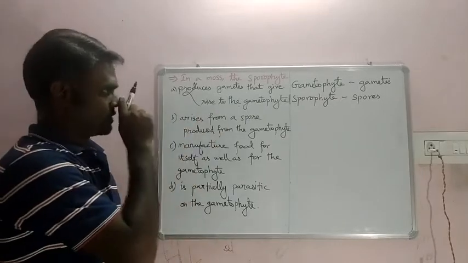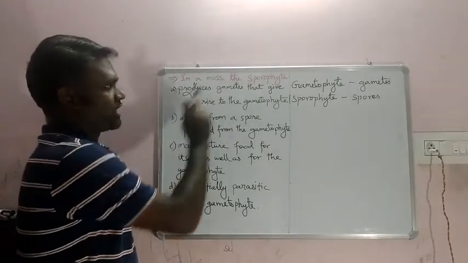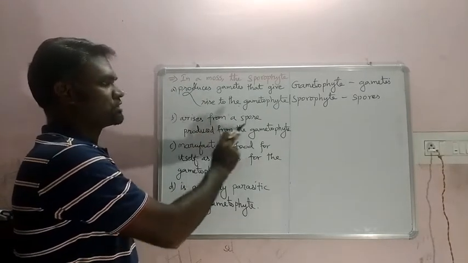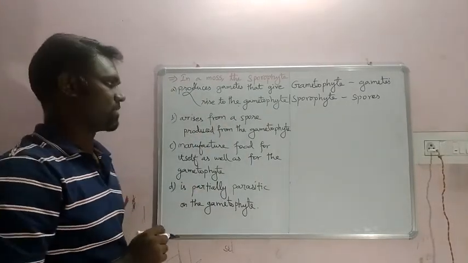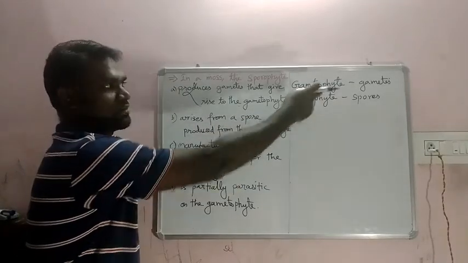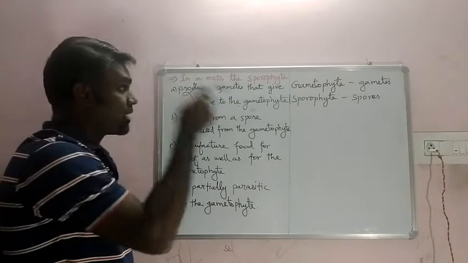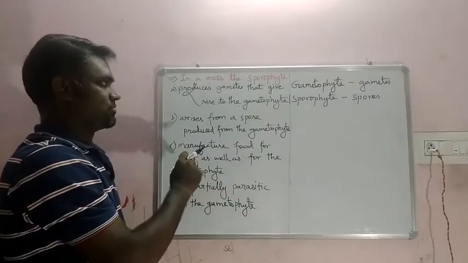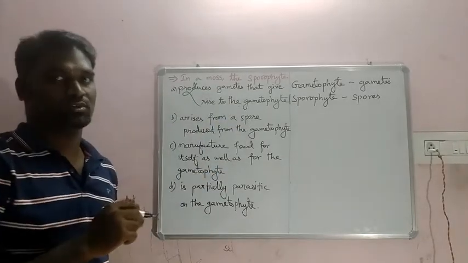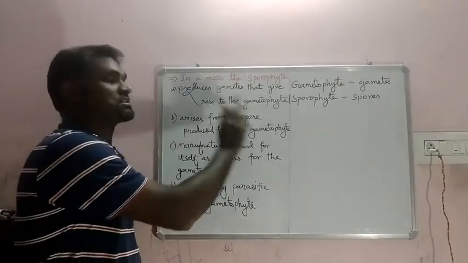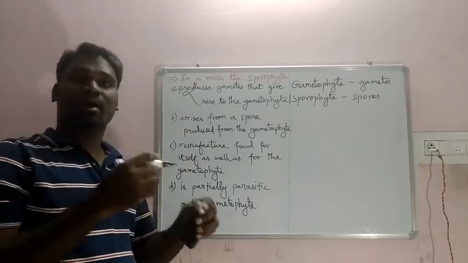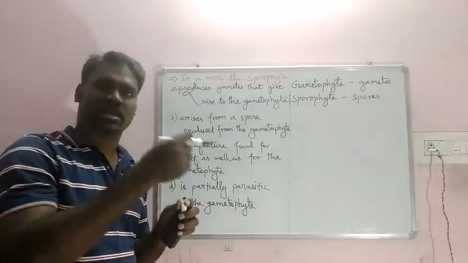When I come to the next one, the sporophyte arises from a spore produced from the gametophyte. What did I write? Gametophyte produces gametes, and the sporophyte arises from the spore. This option also cannot be the right one, because gametes fuse and form a zygote.